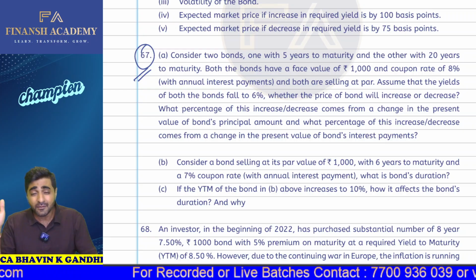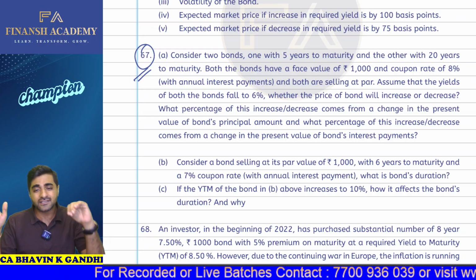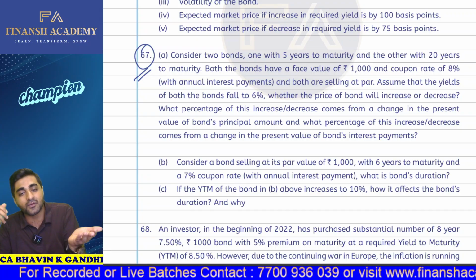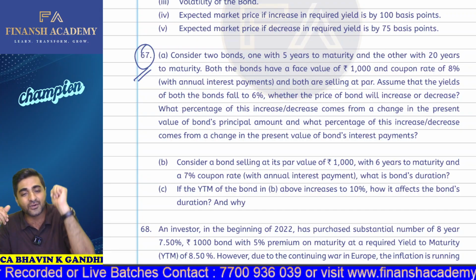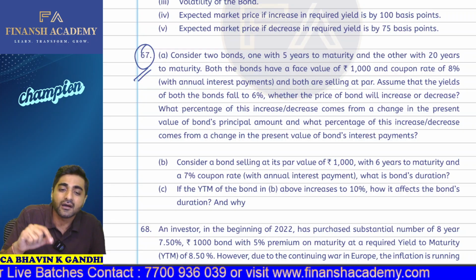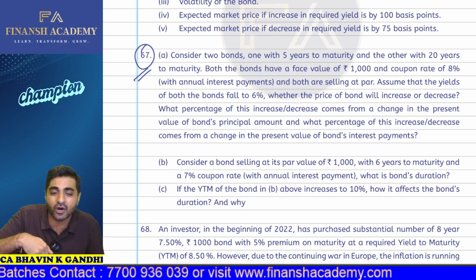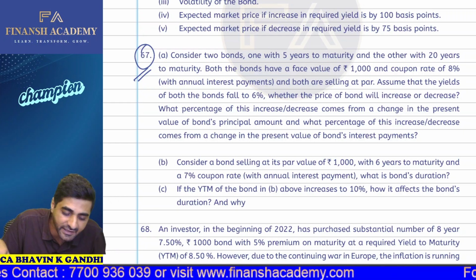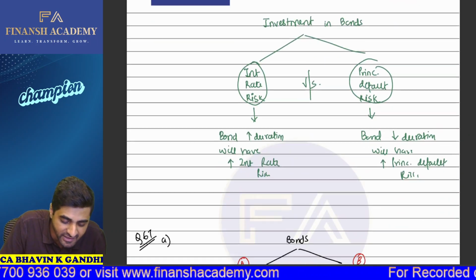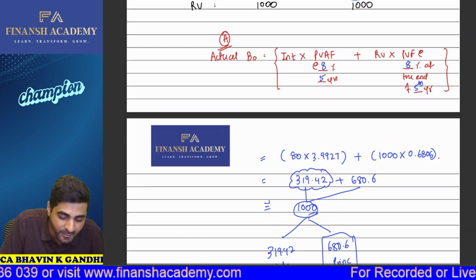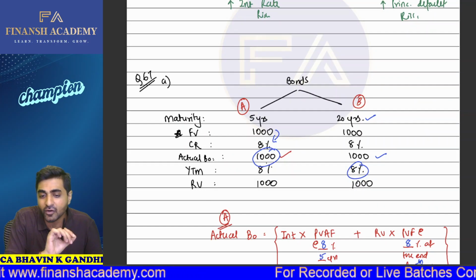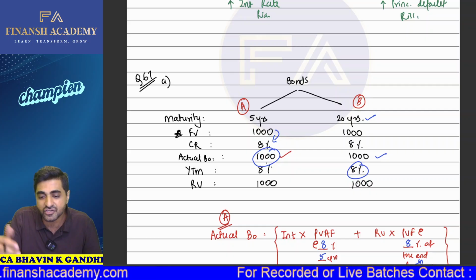So when the yield is going to fall to 6%, of course, the price of the bond will be affected. What will happen to the price of the bond? The price of the bond will rise. Come on, yes or no? Yes, sir. What percentage of the increase or decrease comes from the present value of the principal payment, and what is the percentage increase or decrease which comes from the interest payment? So this is going to be a very lengthy question, so that's why I'm just referring to this particular solution. See, for bonds A and B, I've termed them A and B. These are the credentials of the bond.